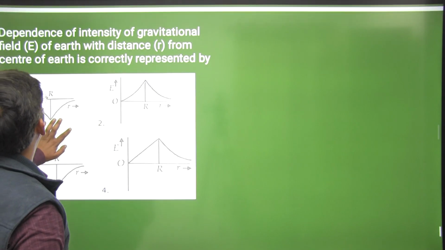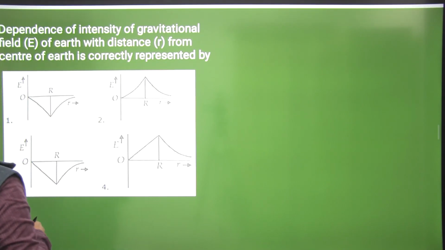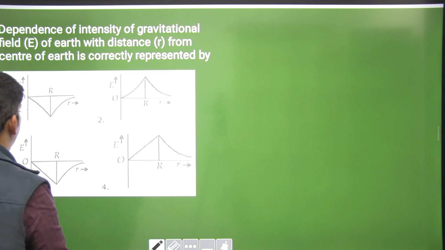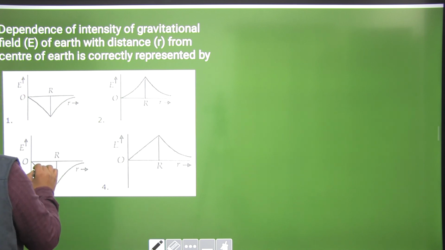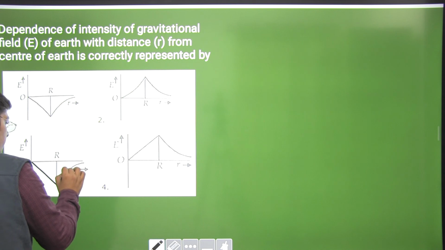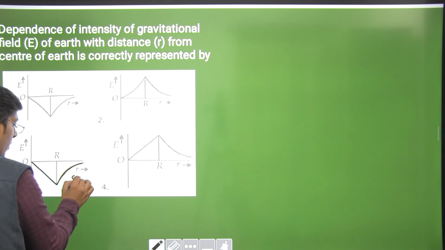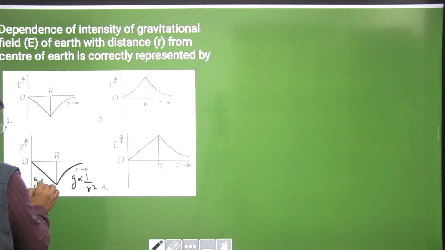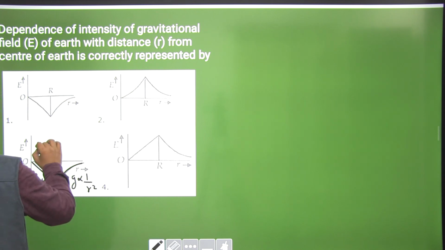This is a fact-based graph: dependence of intensity of field of Earth. Earth is a solid sphere, dear students. So it is a straight line from the center of the Earth to the surface. After that, it is a curve. It varies inversely as 1 by r square. Directly proportional to r inside, inversely proportional to r square outside. So this is the correct option.